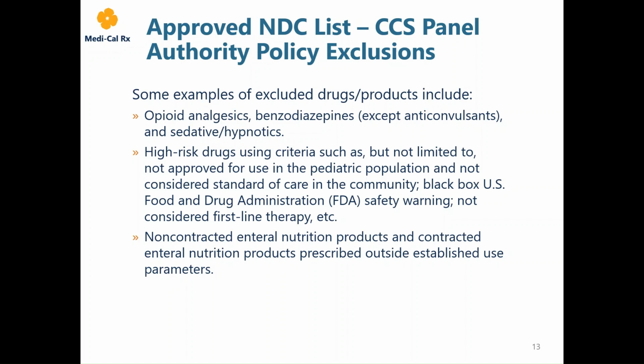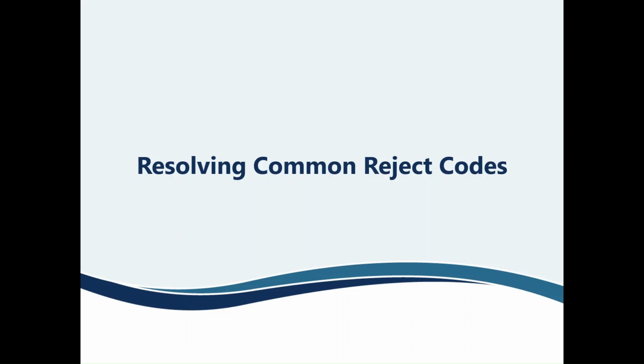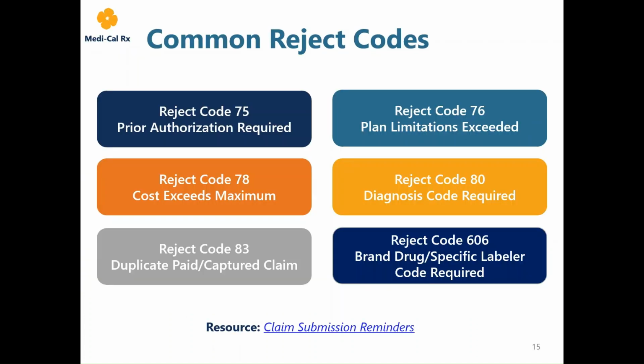Now, let's look at how to resolve some of these common rejects. Let's go over some of the most common reject codes that providers may encounter when submitting claims. Common rejects that may apply when submitting claims to Medi-Cal Rx include, but are not limited to, those seen here on the screen. For a more detailed list of claim requirements, refer to the Medi-Cal Rx Provider Manual and the claim submission reminders linked here. Next, let's go into more detail on these reject codes.